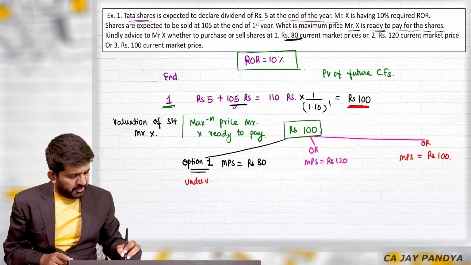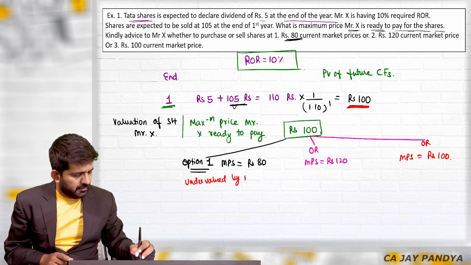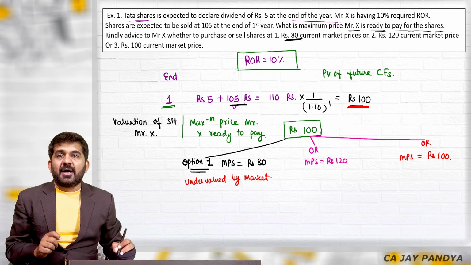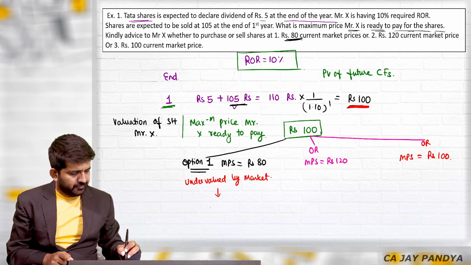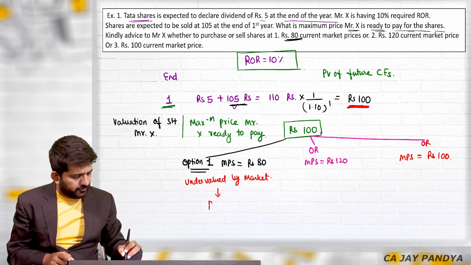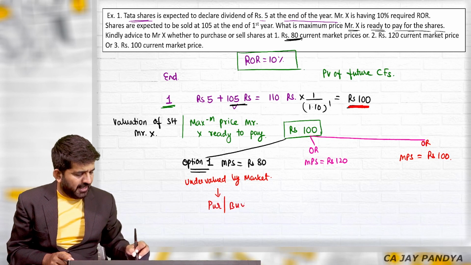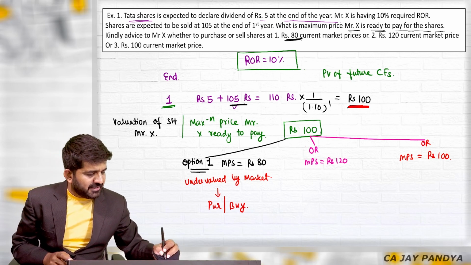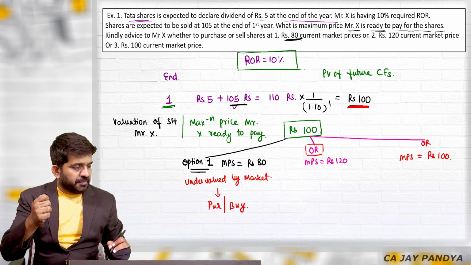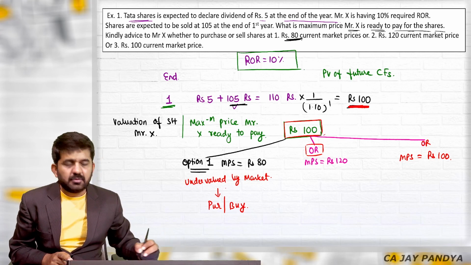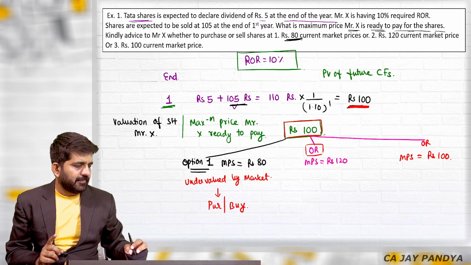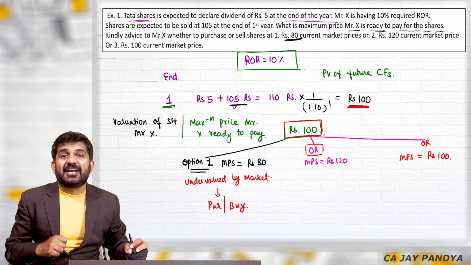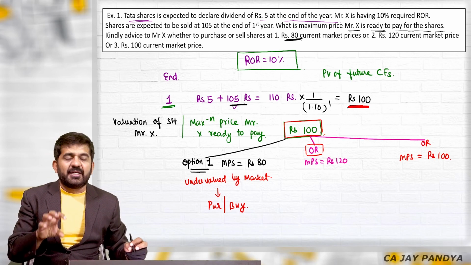It is undervalued by market. What we say it in Hindi? Market में सस्ता मिल रहा है. Then what you will do, Kushali? Sir, Mr. X, I will buy. Okay, what Mr. X will do? He will purchase or buy this share. Now please understand, this is the second option. Then Kushali, what is rupees 100? This is not market price. No, sir, it is the expectation of Mr. X. Exactly, it is expected value for Mr. X. It should be the price of the share.